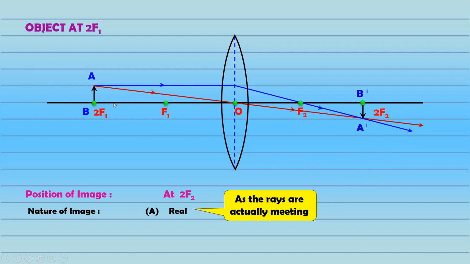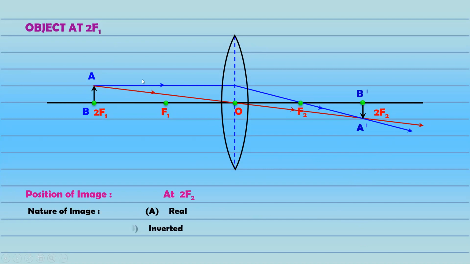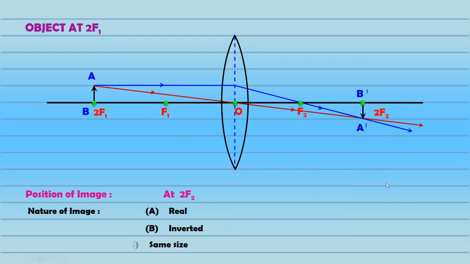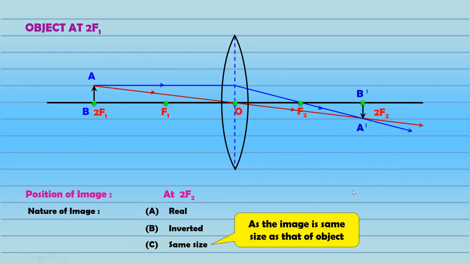diagram as well. ये जो object है, it is above the principal axis, और image जो है, it is below the principal axis. And finally we can say the size is same, equal in size. So itna bana hai, you will get full marks. So draw it neatly. The arrows are important, right? Everything should be drawn correctly, right? So this was the ray diagrams.